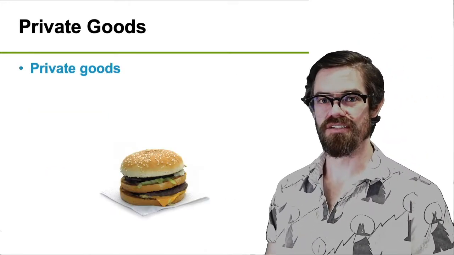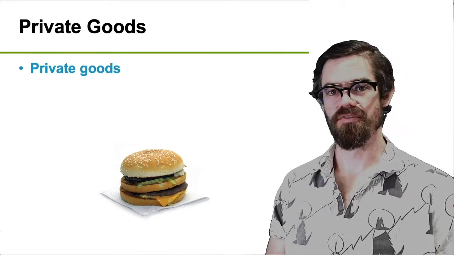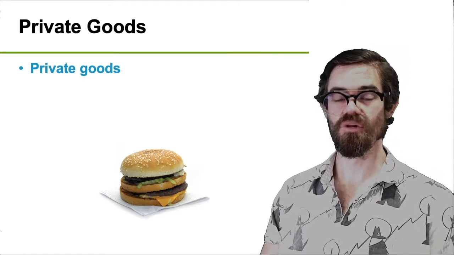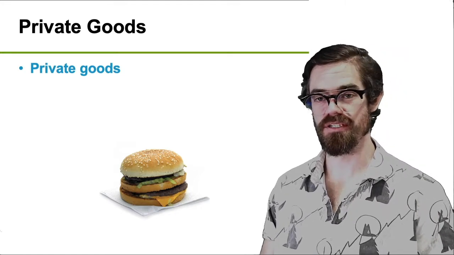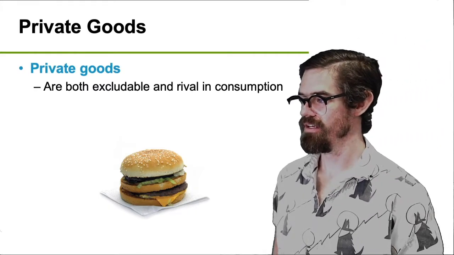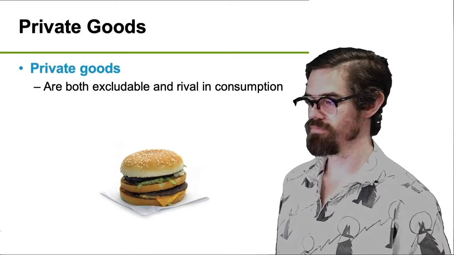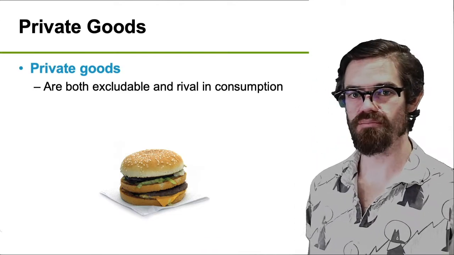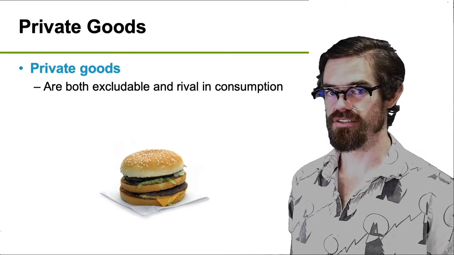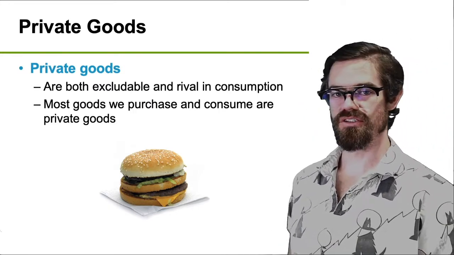So private goods have both of these characteristics, and that's why most of what we experience, not everything, are private goods, right? Things like burgers, both excludable and rival in consumption. So you can be prevented from having that burger if you don't pay for it, and if you eat that burger, nobody else can eat that burger. Again, these are most things that we purchase.